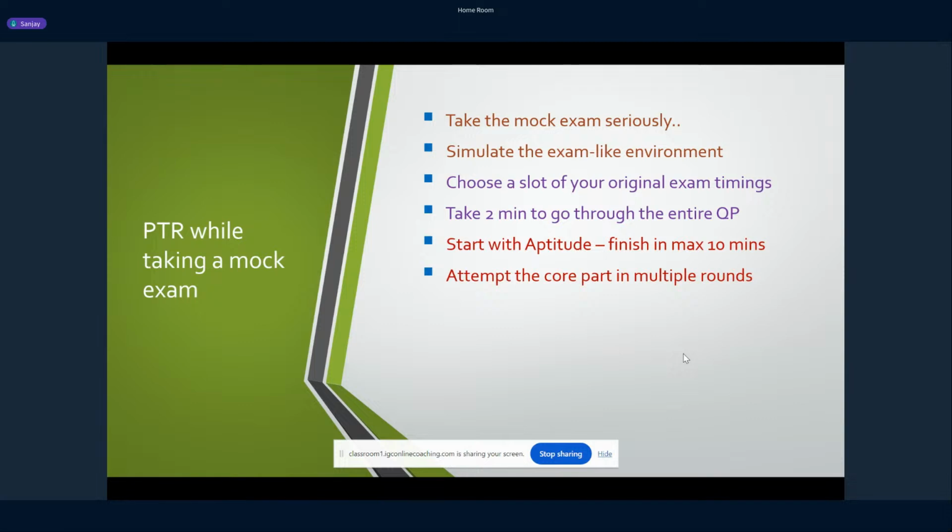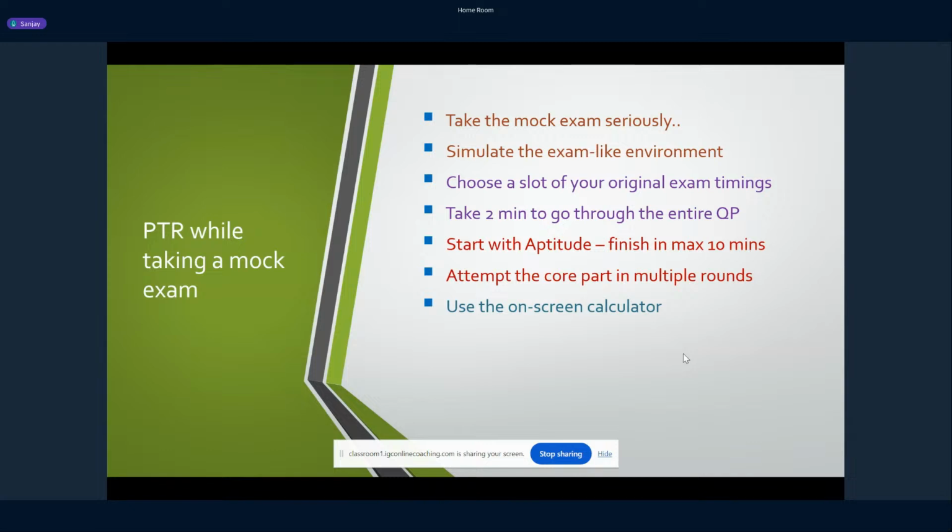Now all 3 rounds are important, but the reason we follow this 3 round strategy is that if you go question by question according to the serial number, then you might miss some very easy questions, you might not even see them, and then you lose your marks, right? So it's always better to finish off whatever we know and then attempt the part that is tricky. This will help you manage your time as well. Time management is a very important aspect in the GATE exam, which you can practice only through mock exams.